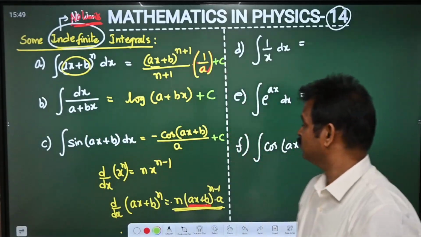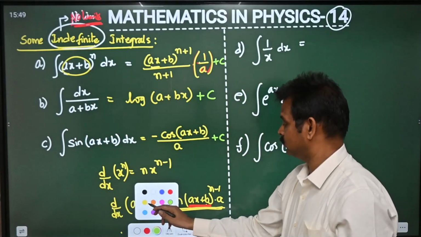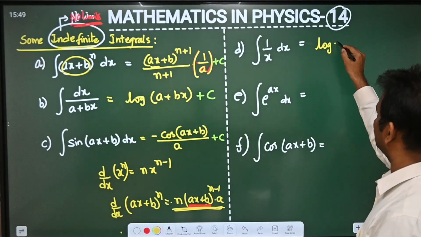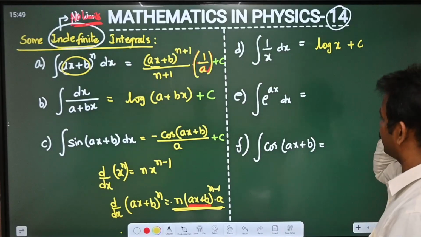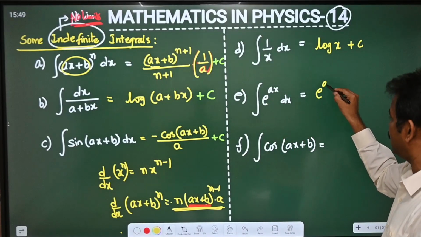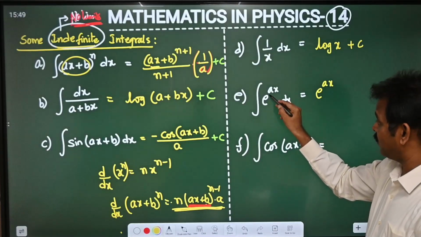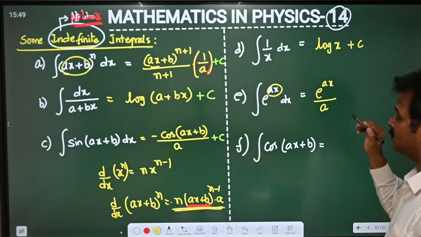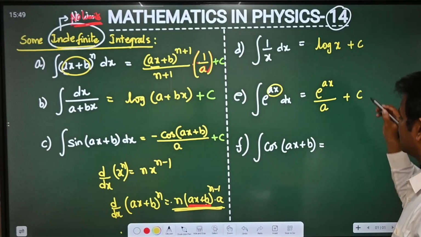The next one, integral of 1 by x dx is nothing but log x plus c. Similarly, integral e power ax is e power ax only. But now when you are differentiating this one, you will get a, which will come at the denominator, plus c.